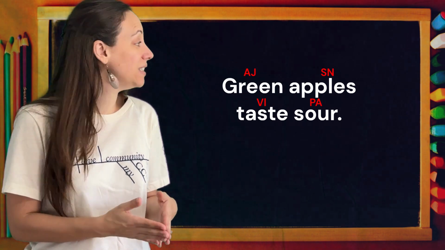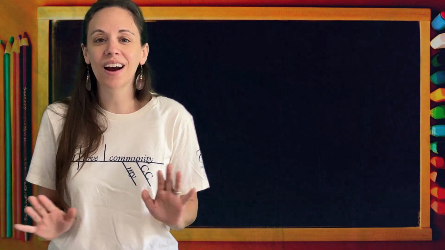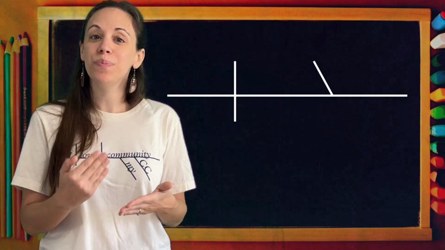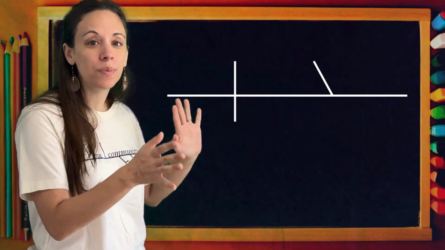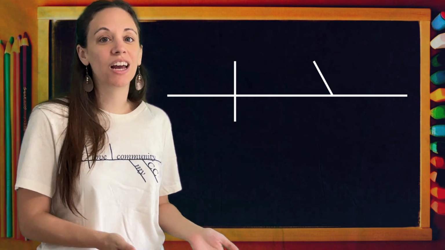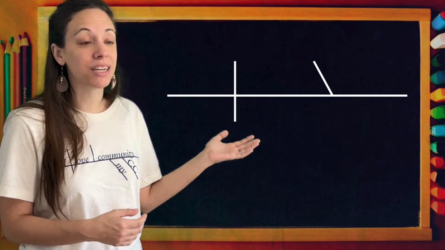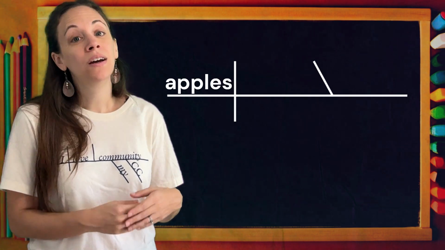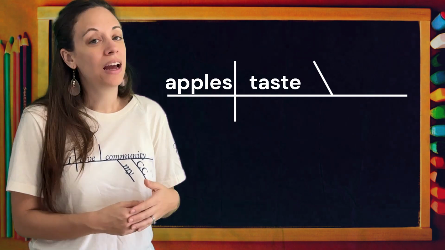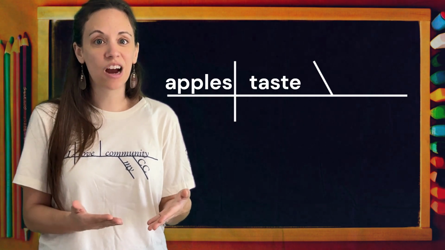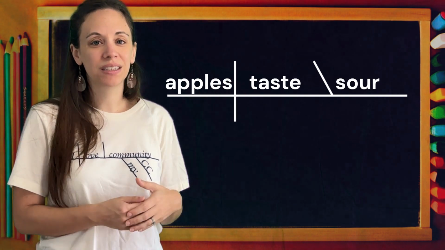Let's diagram the sentence. So we're going to start, as always, just drawing our sentence pattern for SVLPA. We draw that horizontal line, split the subject from the predicate, and we're going to draw a diagonal line reminding us to point back to our subject. Apples was our subject. We'll put that in the subject place. What was our verb? Taste. Apples taste. And what was our predicate adjective? Sour. We're going to remember that sour is pointing back to the apples.